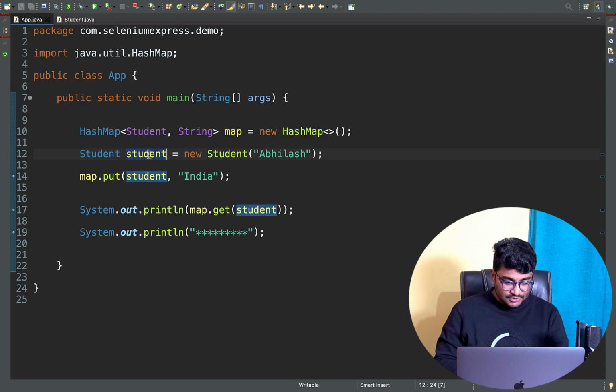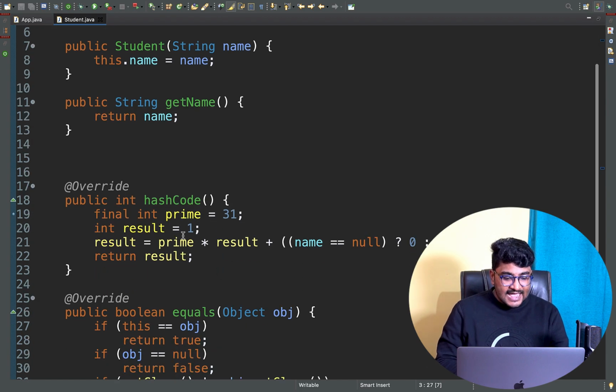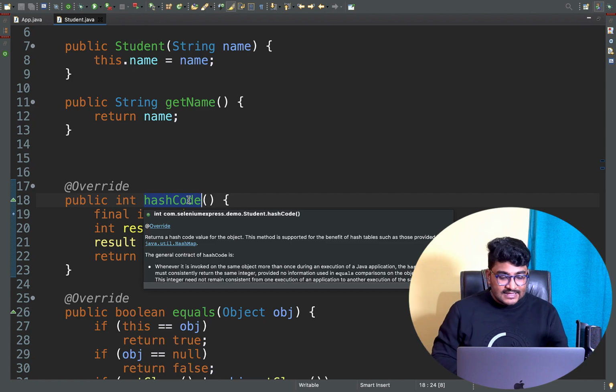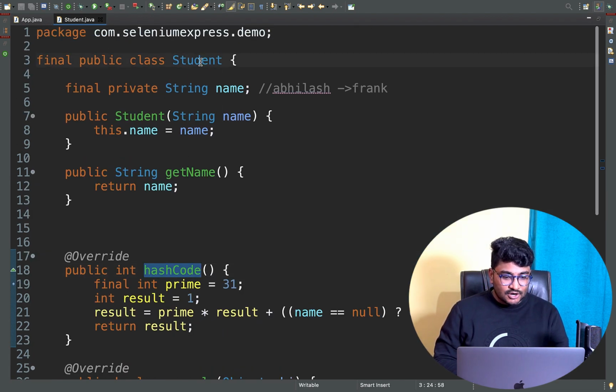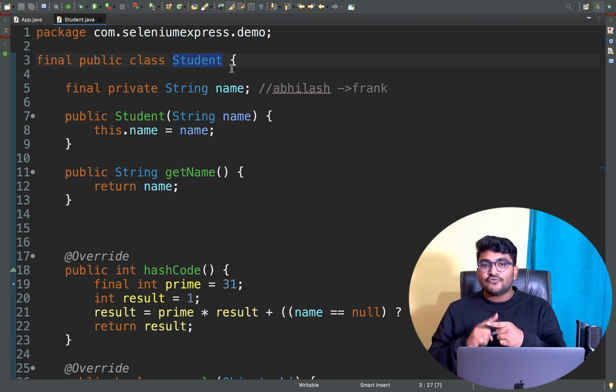If you are using immutable objects as a HashMap key, for example the Student object that you insert with map.put of student, as this class is immutable, the hashcode will always remain the same for the key. Once you create a Student object, the hashcode for that object will be consistent.